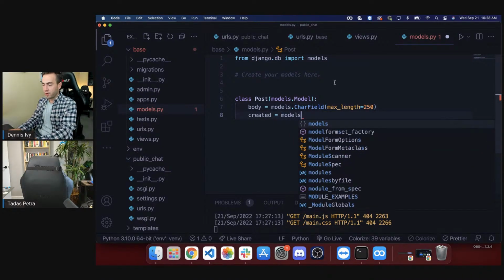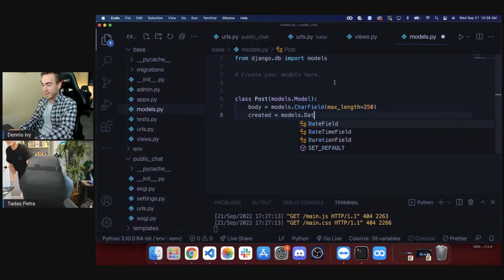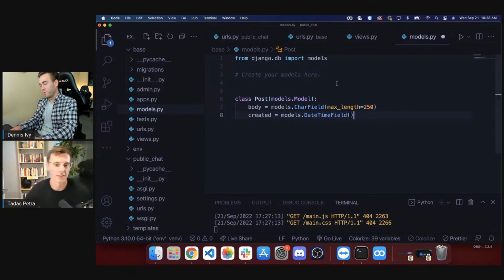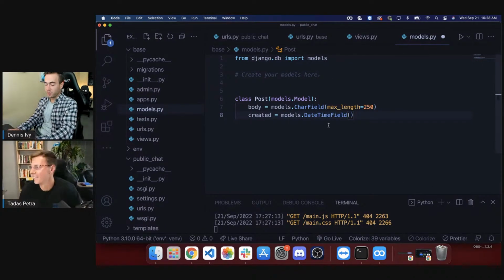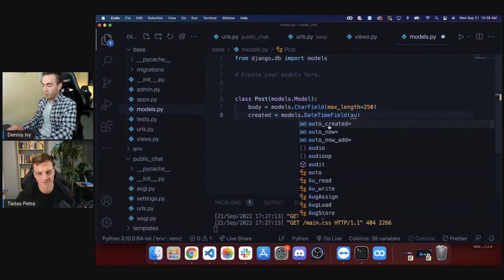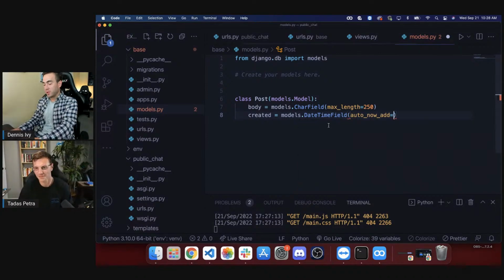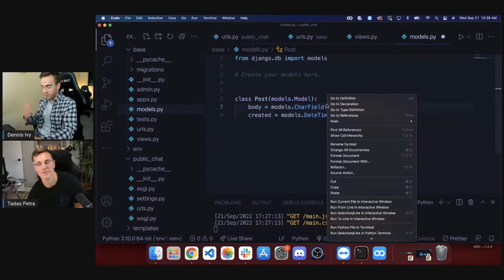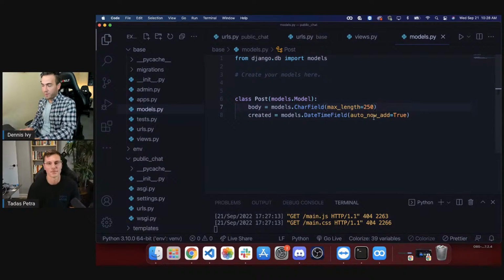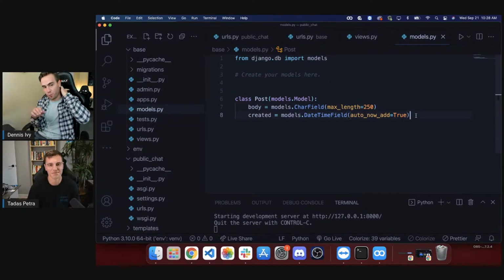And then for our created field, we'll just do models.DateTimeField. So we want a timestamp when an instance of this is created. We'll just do auto_now_add. So basically what this will do is, if we set this to true, by default it's false, I believe, it'll take a timestamp when the model is created.